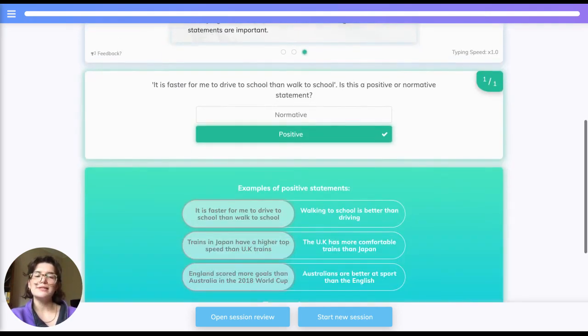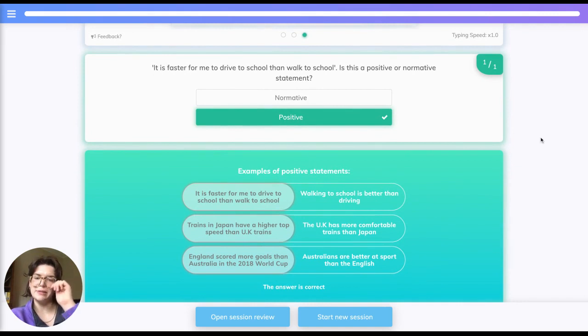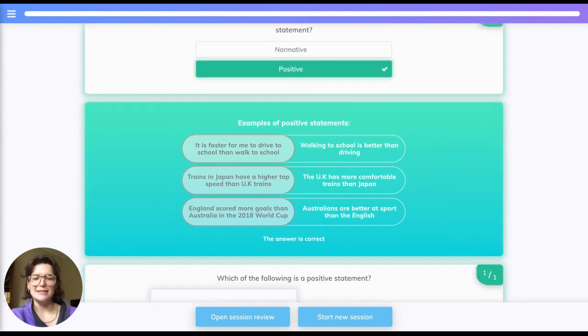So let's cover a few examples of positive or normative statements. Firstly, it is faster for me to drive to school than to walk to school. Is this a positive or normative statement? Yes, it's a positive one. I hope you did actually get it and not just wait for me to say the answer.